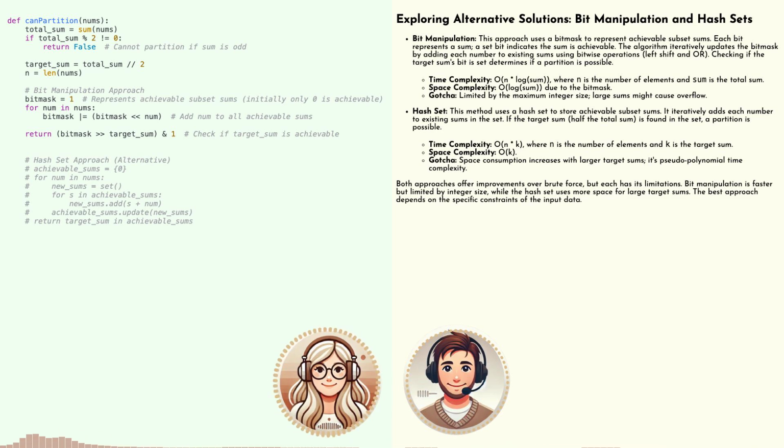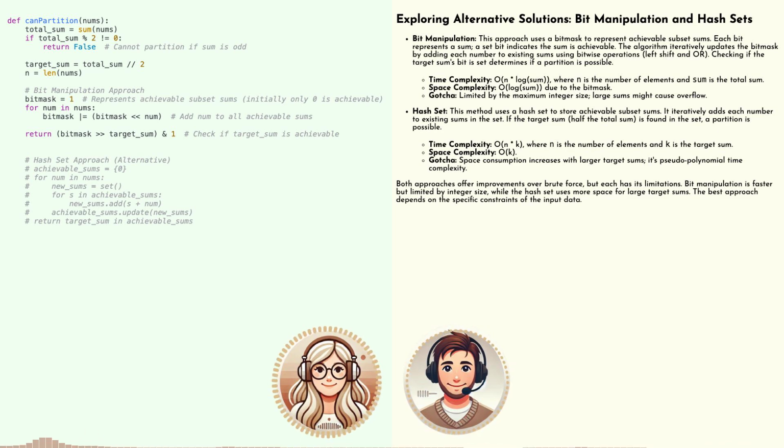You got it. This shift has an interesting effect. It essentially adds our current number to all the previously achievable sums that are represented by 1s in our bit mask. I see. So if we could previously achieve a sum of 5 and our current number is 3, the left shift allows us to represent a sum of 8. It's like we're dynamically updating our possibilities with each number.